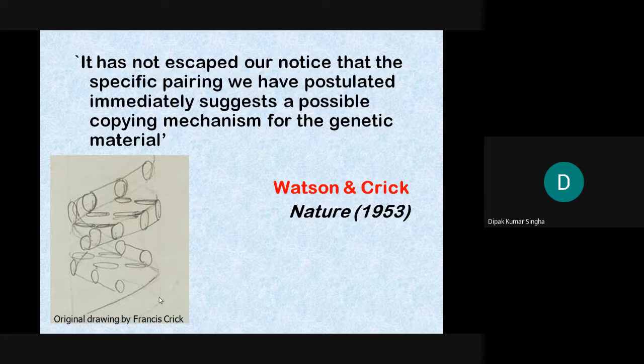Watson and Crick published this in Nature in 1953, and they got the Nobel Prize also. This structure of nucleotides is a great miracle and a great advance of science, when the DNA structure was revealed by Watson and Crick. That's why it is called the Watson and Crick model.